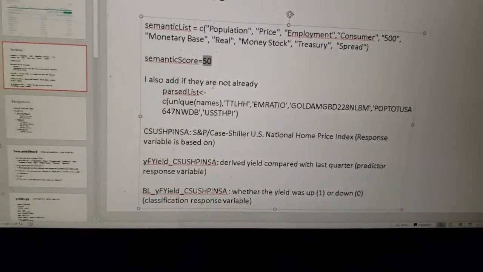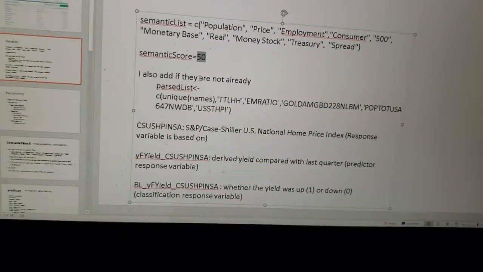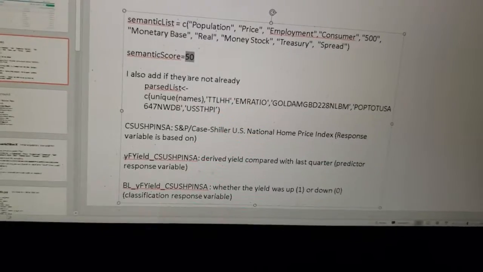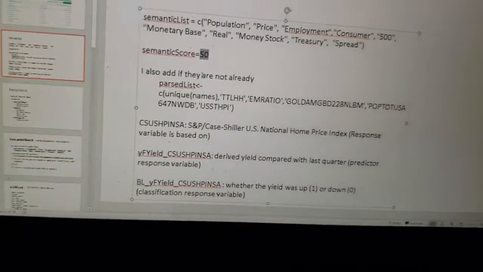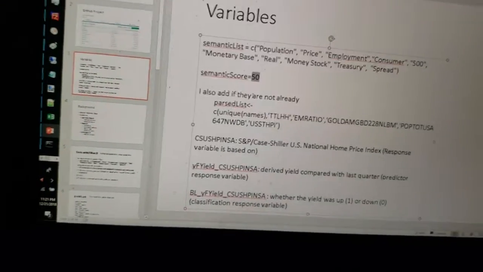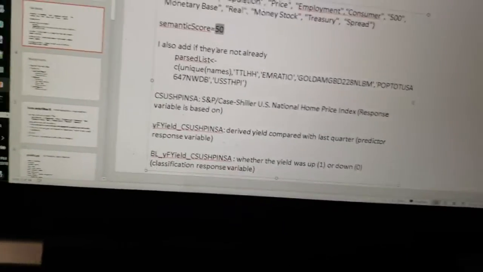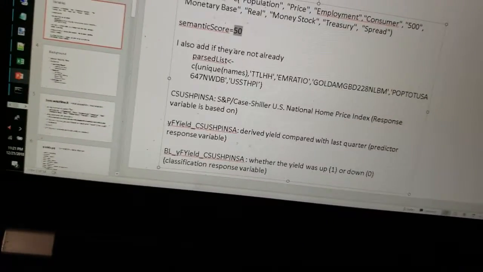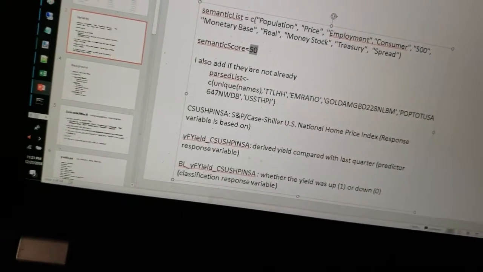S&P Case-Shiller U.S. National Home Price Index. It's not a real price value. It's not nominal. It's just some sort of normalized value on their own scale. I think they based it on the year 2000 when they first started, with a base scale of 100, but it's mapped across all these different cities, and it's mapped to a nominal value that's converted to a real value somehow. I'm not sure, but I don't really care because I'm measuring the yield. So the yield between that and the yield between the real house price is probably very similar.